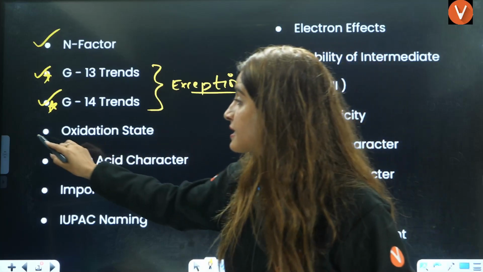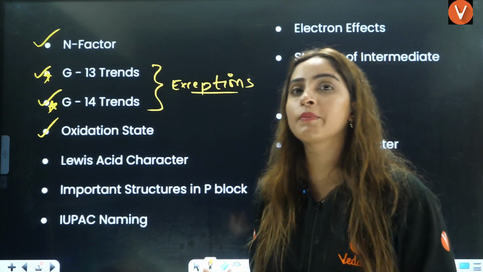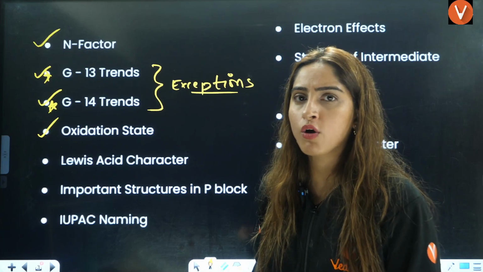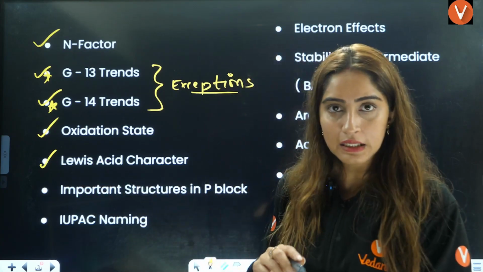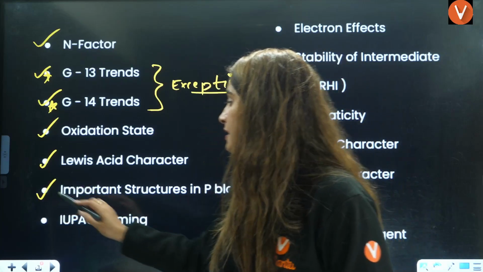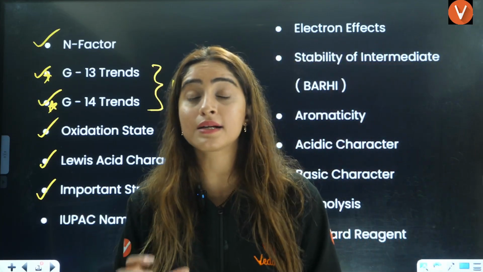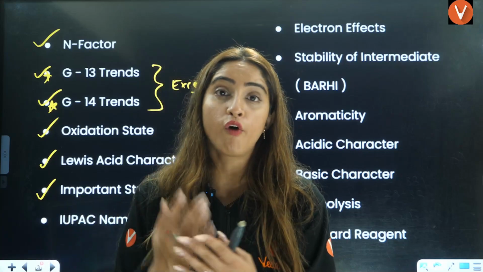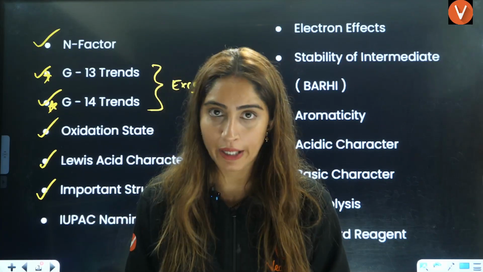Okay, next is oxidation states, right? Different, which is stable, which is unstable oxidation state, all these things, right? Then Lewis acid character, Lewis basic character also, right? Important structures in p block, right? So there are some structures in p block like oxo acids of phosphorus. These are extremely important to you, right?